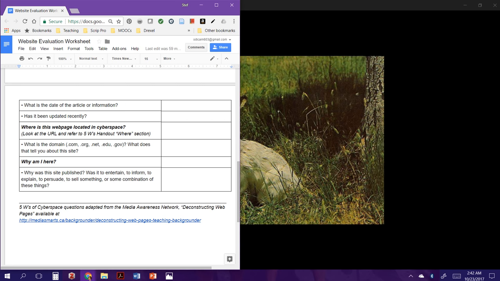So take a look at that and tell me what that tells you about the site. And then ask yourself, why am I here? Why is that site published? Is the person's intent just to share information, to entertain, to persuade you about something, to sell something, or some combination of all of those things? So that's what we're going to use to evaluate a website.